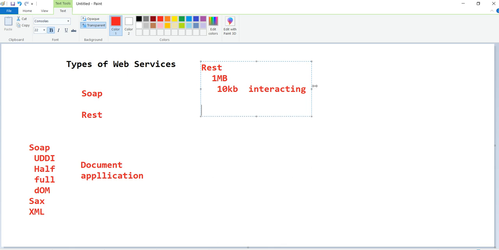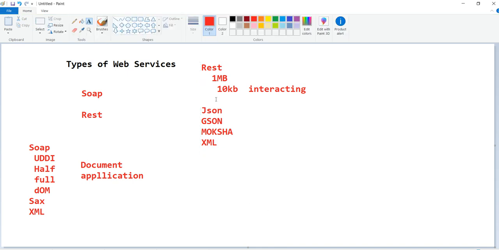In this also there are types: JSON and XML, which can support both sides. So these are the different types in REST. But which one do we use now?